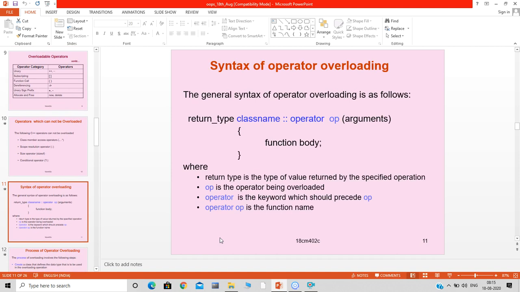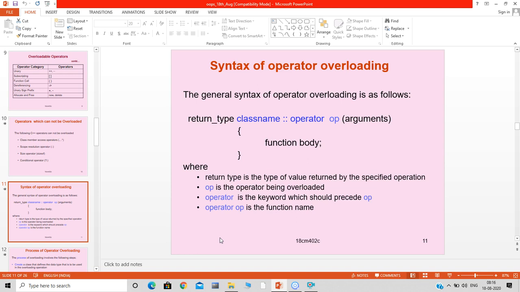Now today we'll see what the syntax for operator overloading is. When we are trying to overload an existing operator, how can that be possible? What is the syntax for overloading an operator, and how can it be used in our program? We will see in today's lecture.